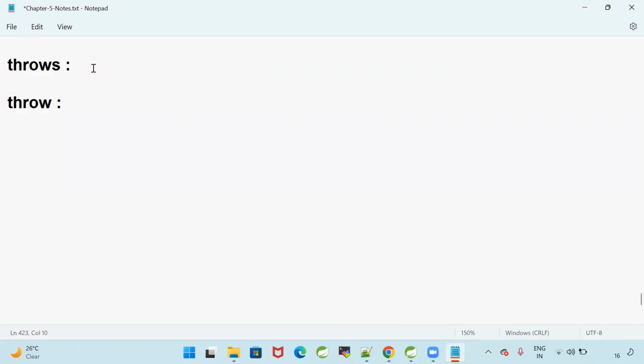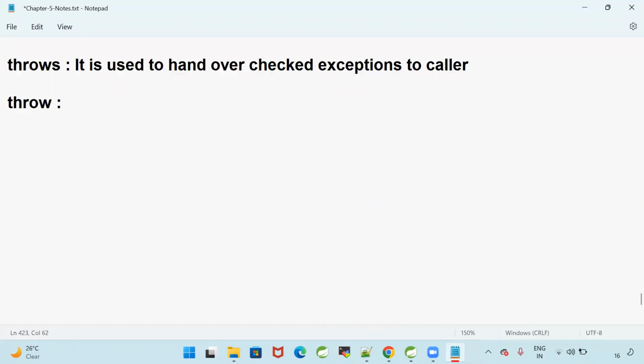It is used to hand over checked exceptions to the caller method or JVM.